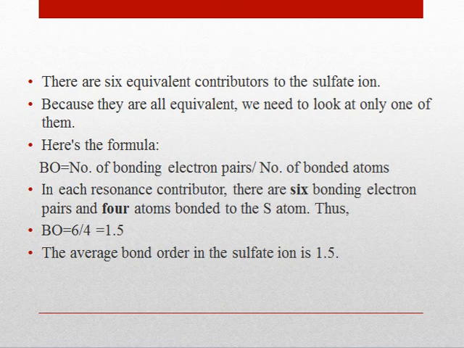We use this formula: number of bonding electron pairs divided by number of bonding atoms. In each resonance contributor there are 6 bonding electron pairs and 4 atoms bonded to the sulfur atom. Thus, the average bond order in the sulfate ion is 1.5.